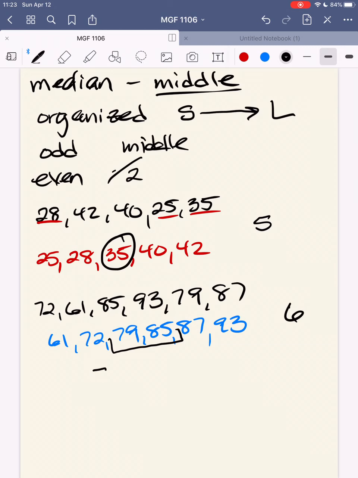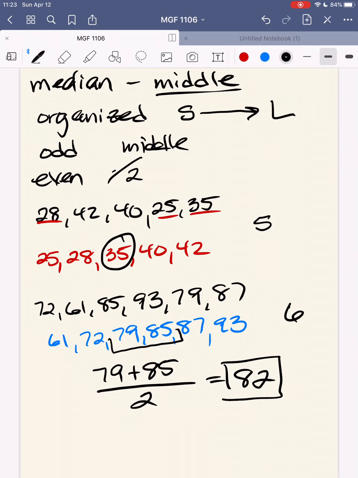I add those together and divide them by 2, which gives me 82. Even though 82 was not a number we had, my median is 82. So what you get when you do the division may not be a data value that you already possess.